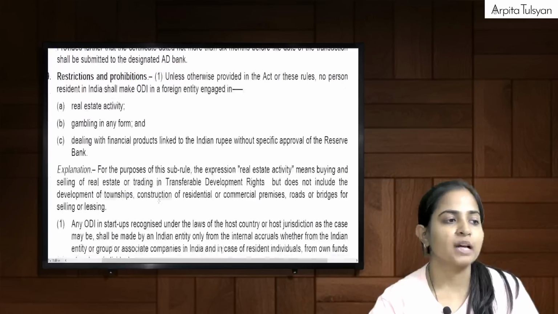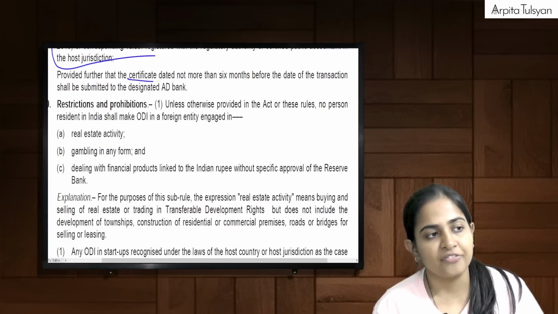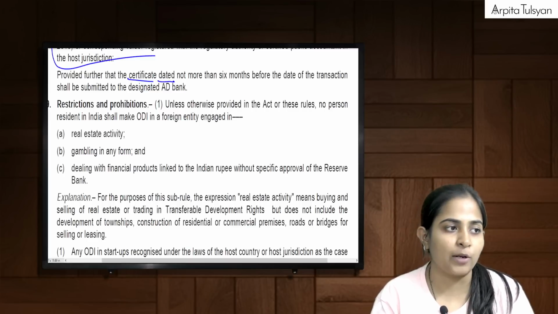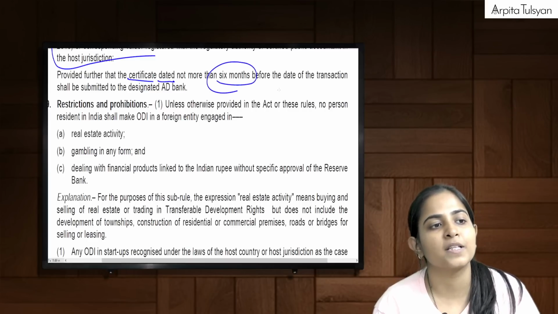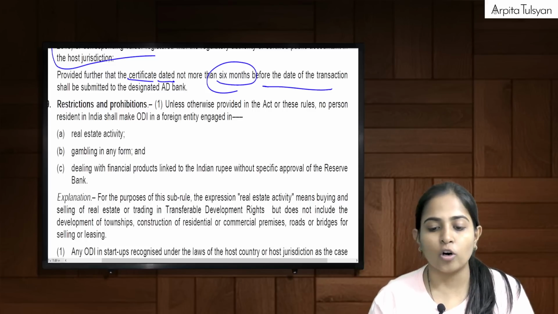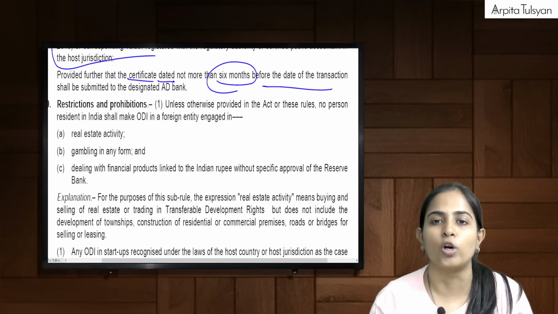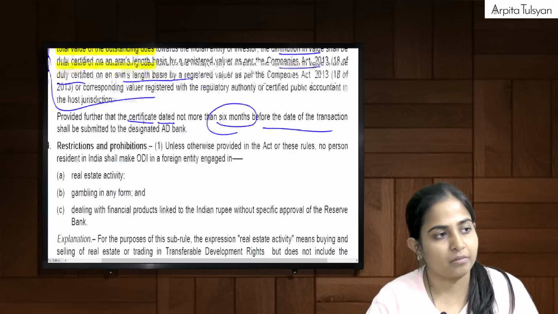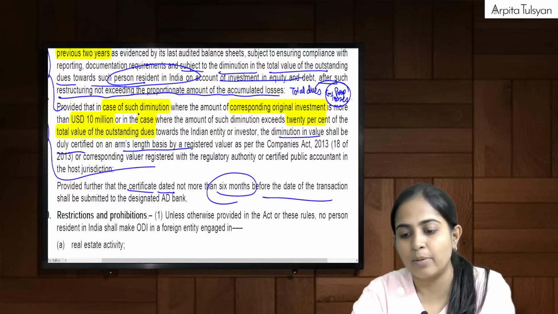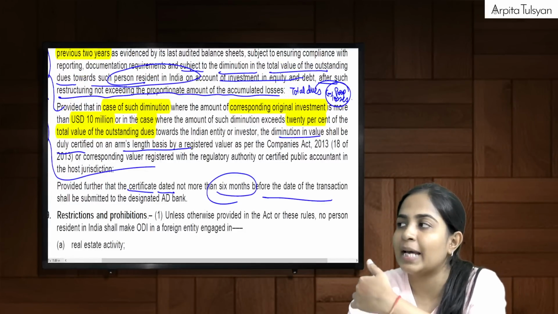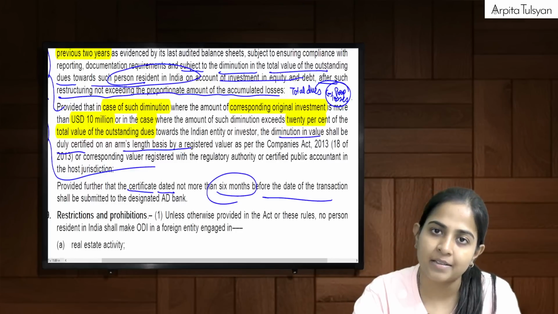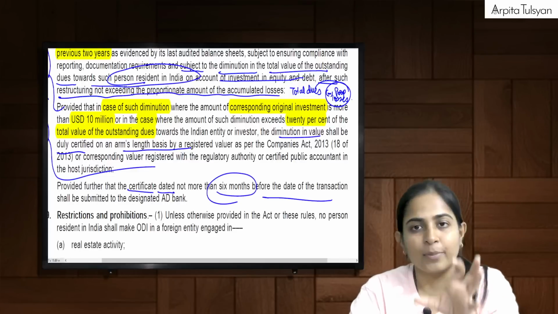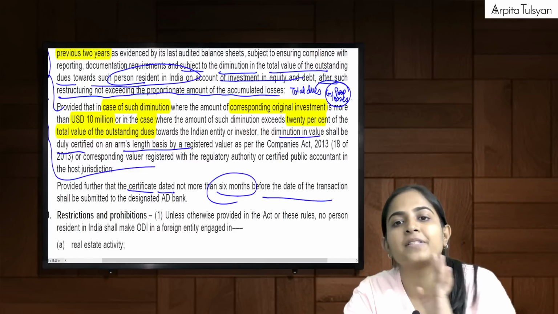And one more proviso is coming up here. Provided further that the certificate, the certificate for that arm's length price valuation, dated not more than 6 months before the date of transaction. Means it should be maximum 6 months old, which we are submitting to the AD bank. What are we stating to the AD bank? That diminution in value has been done, because at the time of sale of those investments I'm going to receive something less. So we have to inform the authorized dealer category 1 bank that so and so diminution was done as per arm's length price.